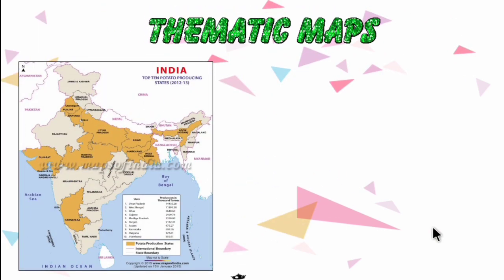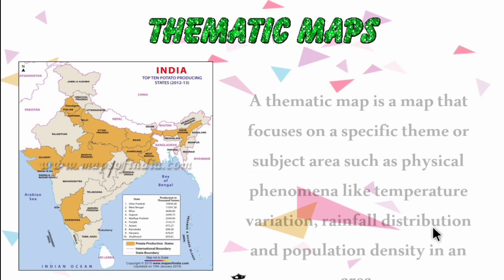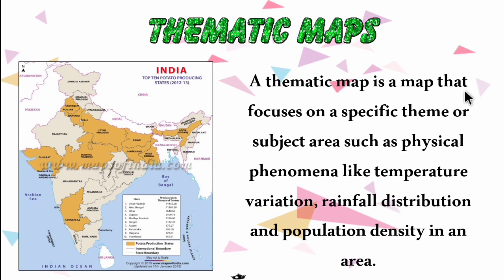So now let's move on to the third type of map, that is the thematic map. So the third type of map is the thematic map. It is based on a particular theme or a particular concept or a particular idea. So let's see the definition. A thematic map is a map that focuses on a specific theme or a subject area such as physical phenomena like temperature variation, rainfall distribution and population density in an area. So a thematic map focuses on a particular concept, for example, temperature, rainfall or population.